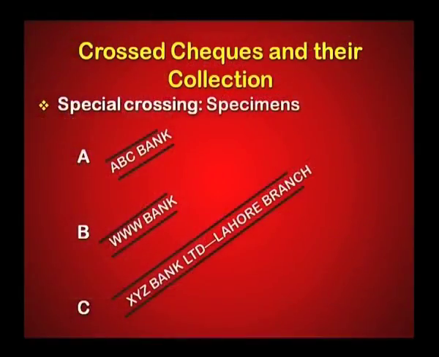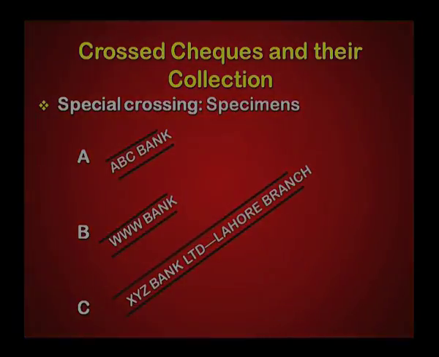With this mentioning of the name of the bank on the check, there is a certainty element which is attached to whom the proceeds will be paid.